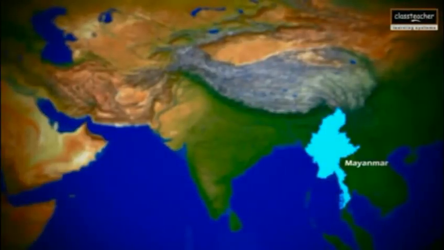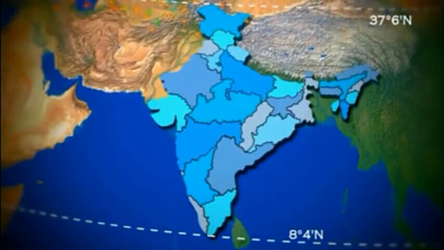And Myanmar is also in the eastern direction. Myanmar shares its boundary with Indian states in the northeast. Sri Lanka, an island country, is located to the south of India. It is separated from India by a narrow sea called the Palk Strait, and the Maldives, a country of a group of islands in the Arabian Sea, is also a neighbor. These are the neighboring countries of India.